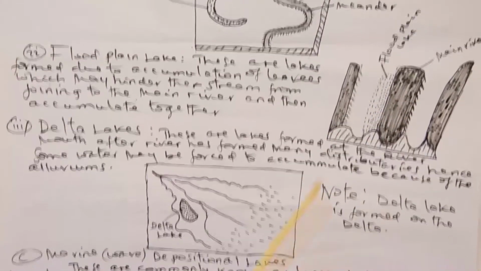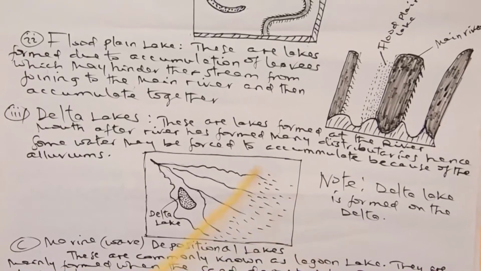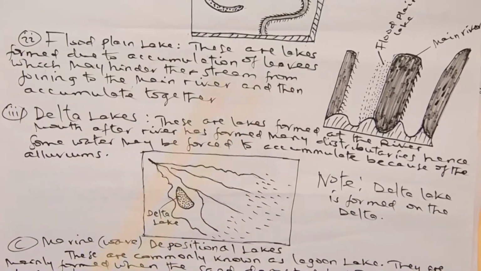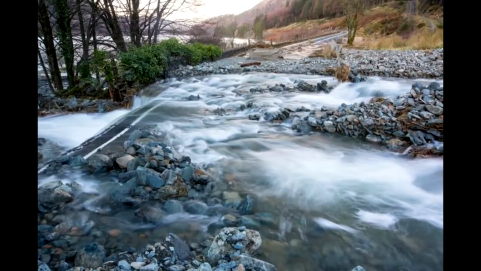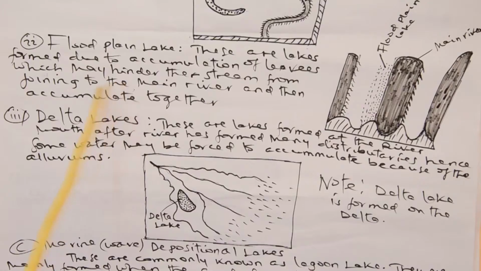Therefore, according to this description, floodplain lakes are lakes formed due to the accumulation of levees. I think you know the meaning of levees: these are natural embankments or plants that grow along the river, which may hinder streams from joining the main stream.